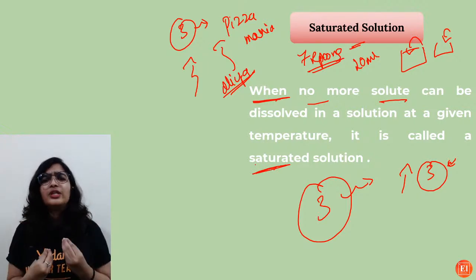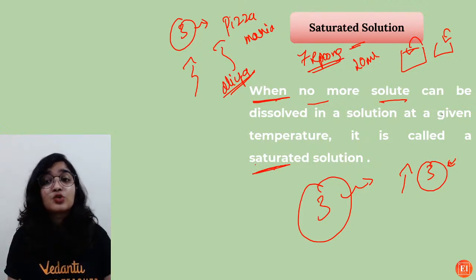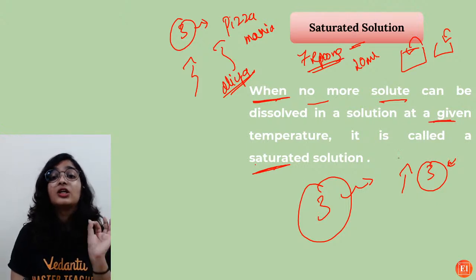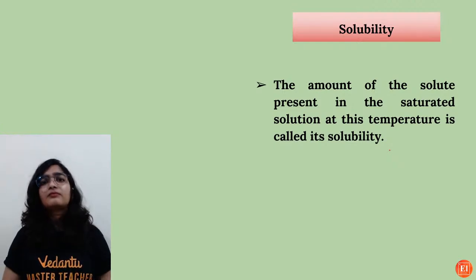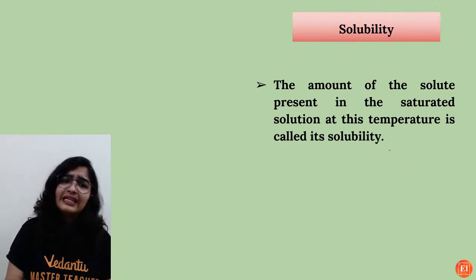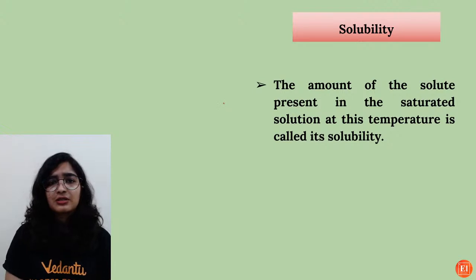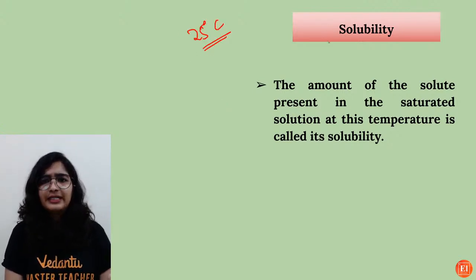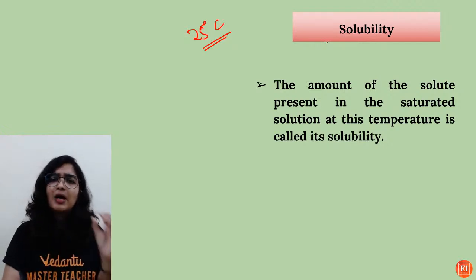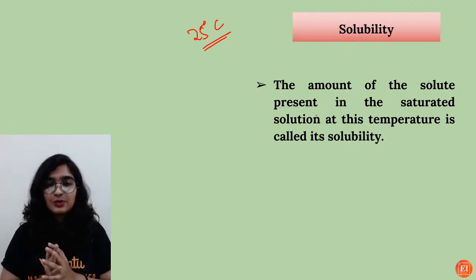When no more solute can be dissolved in a solution at a given temperature, it is what is called a saturated solution. But the thing is, it depends on the temperature. For example, at 25 degrees Celsius, the solubility. So what is solubility? The amount of solute present in the saturated solution.